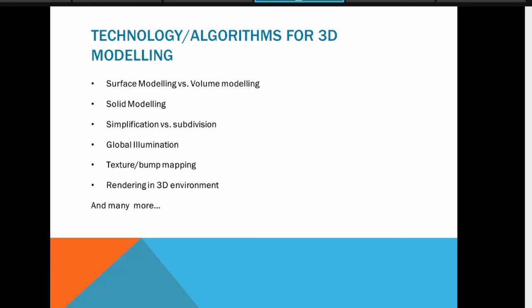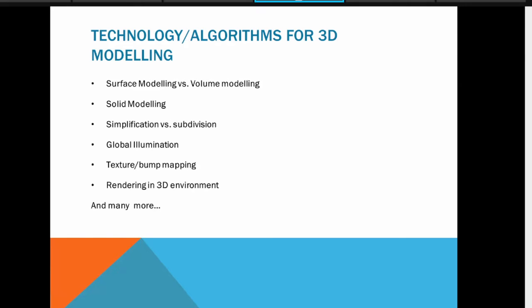Just imagine that you have a pipe. The pipe looks like a 3D object, but there is nothing inside the pipe. So it is a hollow pipe. So that is surface modeling. Volume modeling, there each and every voxel is important. Each and every part of that 3D object is important. Like suppose a brain object, there each and every part is important, surface as well as interior. Right. So that is surface and volume modeling.